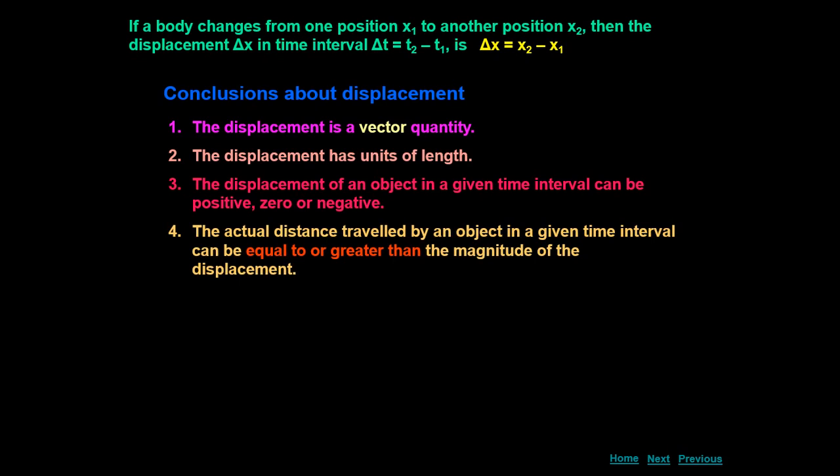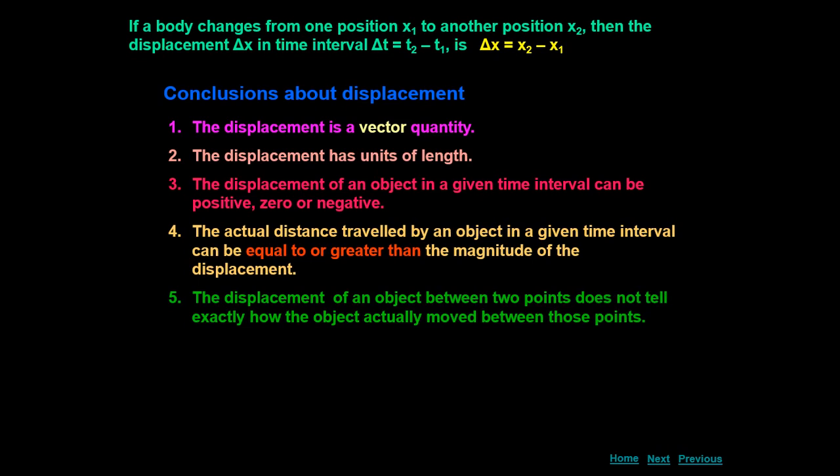The actual distance traveled by the object in a given time interval can be equal to or greater than the magnitude of the displacement. So generally, in most cases, distance is greater than or equal to the displacement. The displacement of an object between 2 points does not tell exactly how the object actually moved between those points. As we have already discussed, we are not interested in the path followed by the object.